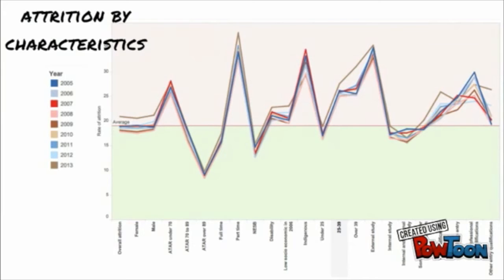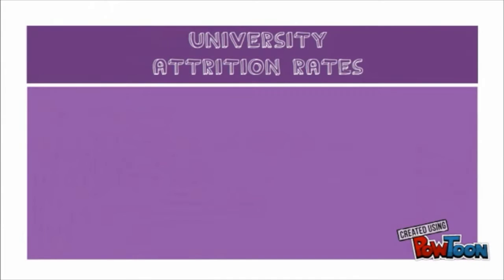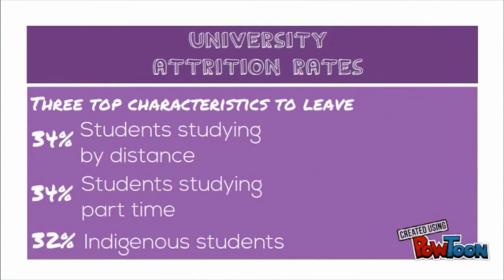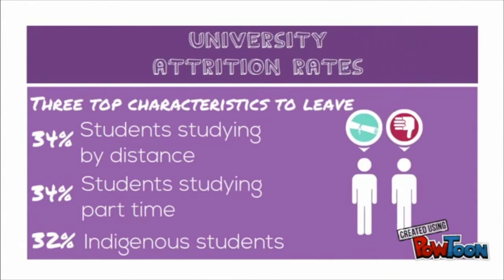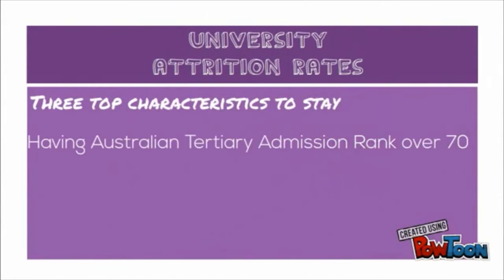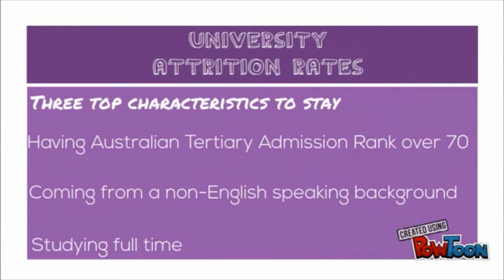The top 3 characteristics of students likely to drop out of higher education are studying part-time, studying by distance, and being Indigenous. In all of these cases, around 33 in 100 students would drop out. The top 3 characteristics of students less likely than average to drop out were having an ATAR over 70, coming from a non-English speaking background, and studying full-time. In all of these cases, fewer than 17 students out of every 100 would drop out.